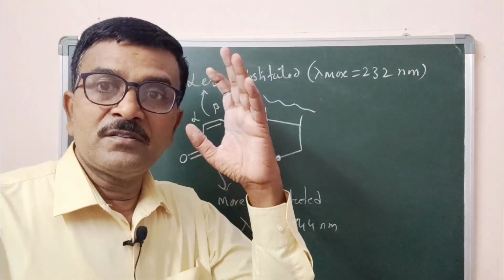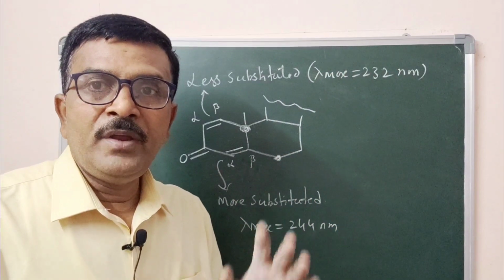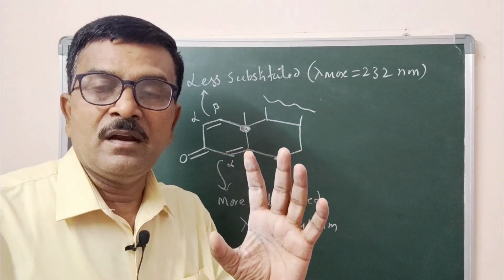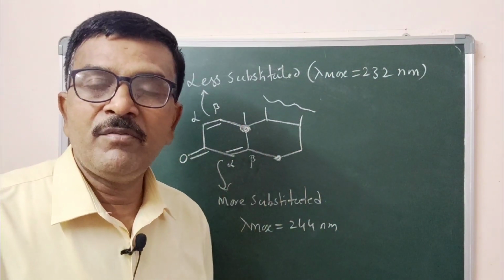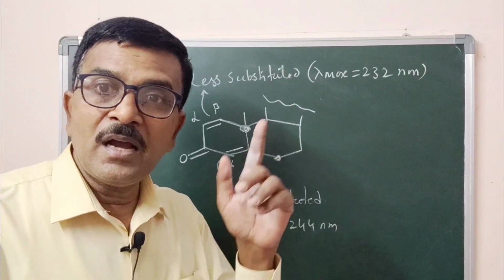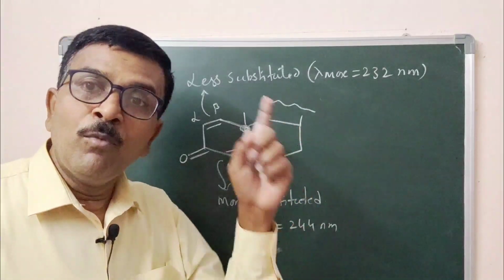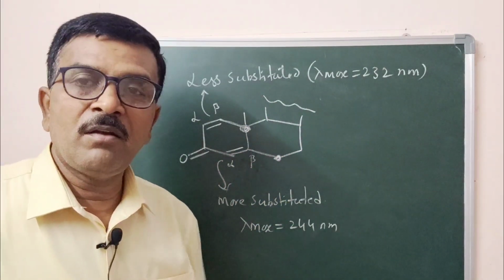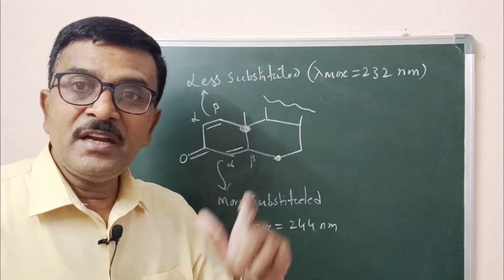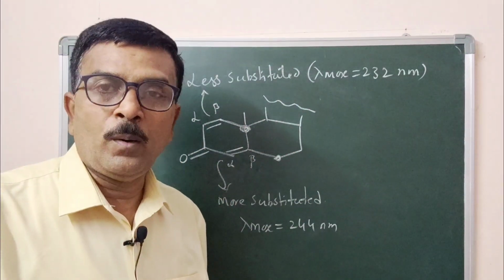Now in the case of a cross conjugated system, we should always consider the longer wavelength. We should consider the conjugation of the more substituted system because of its longer wavelength of absorption, as its absorption probability is more.